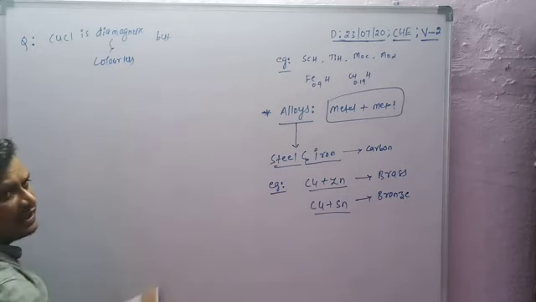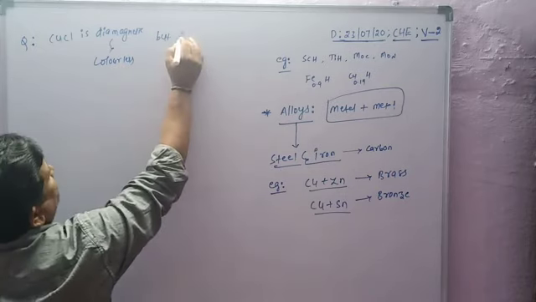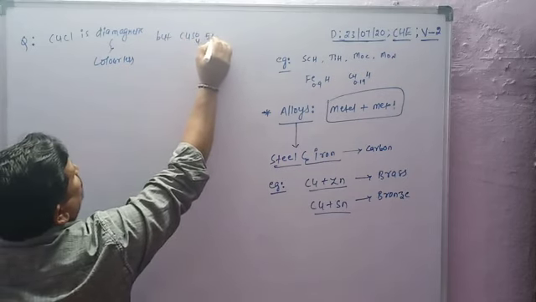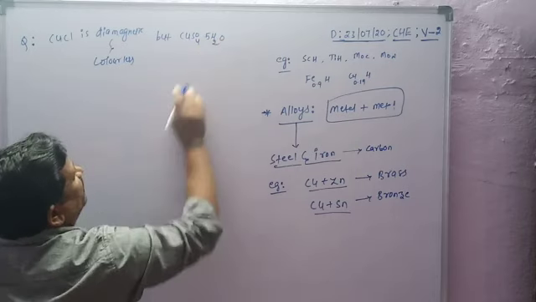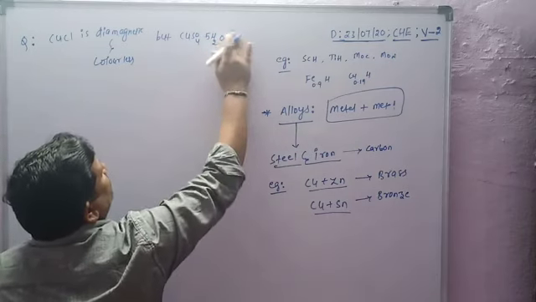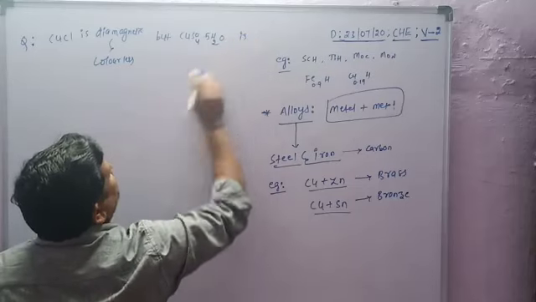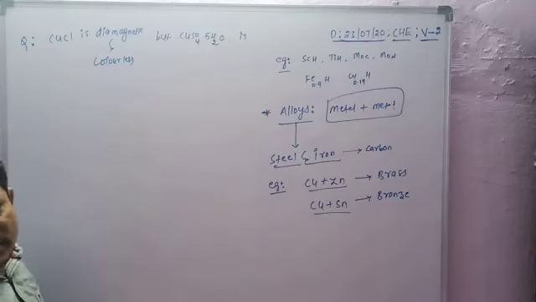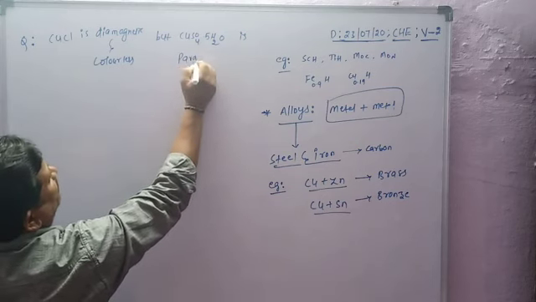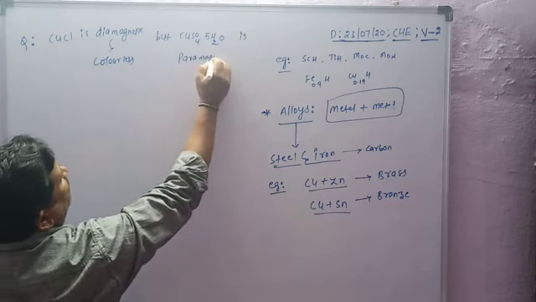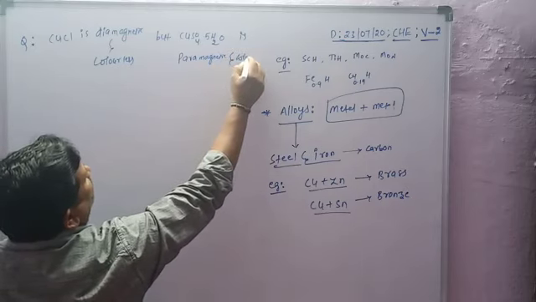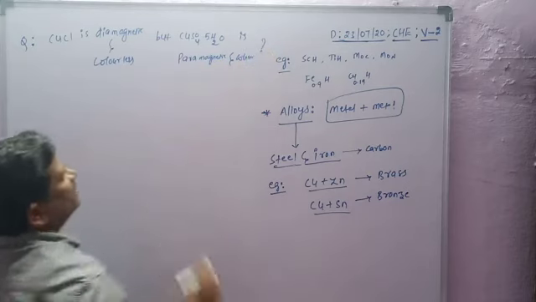But hydrated copper sulfate, CuSO4 5H2O, is paramagnetic and colored.